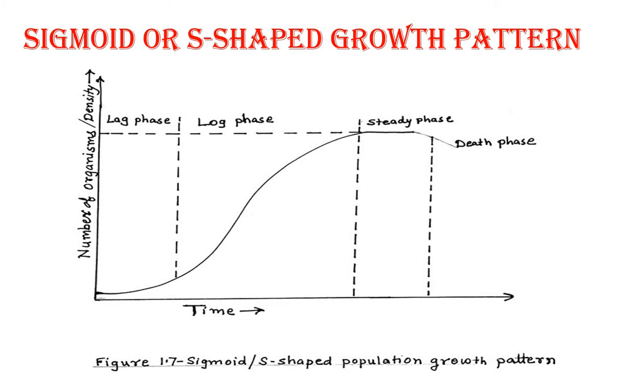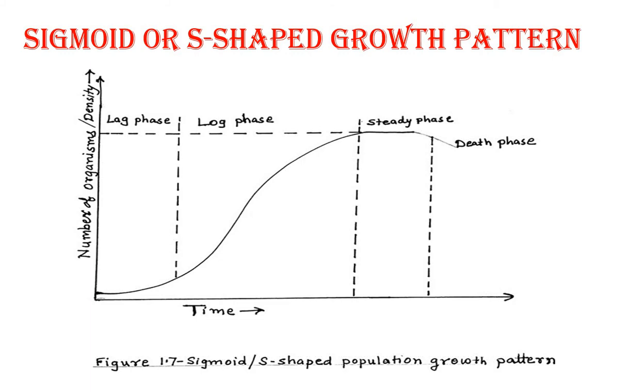Then steady phase, that is birth rate is equal to death rate, number of animals having birth equal to the number of animals which are subjected to death, and therefore in the steady phase, no change in the population.